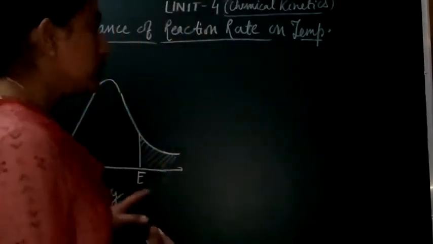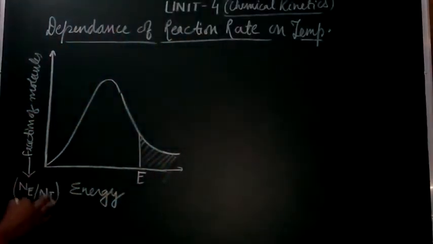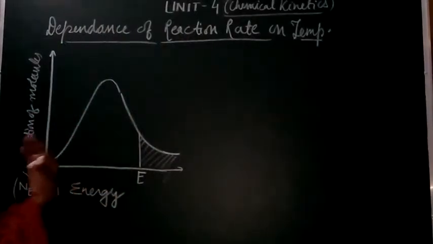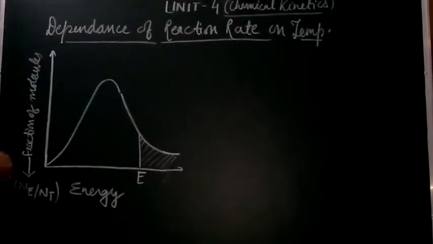Just have a view on the graph here. On the x-axis, we have the energy. On the y-axis, we have shown the fraction of molecules showing the effective collision. Students, here Ne is the number of molecules possessing the threshold energy. Again, I'm repeating, Ne is the number of molecules possessing the threshold energy, and it is upon Nt, the total number of reactant molecules.